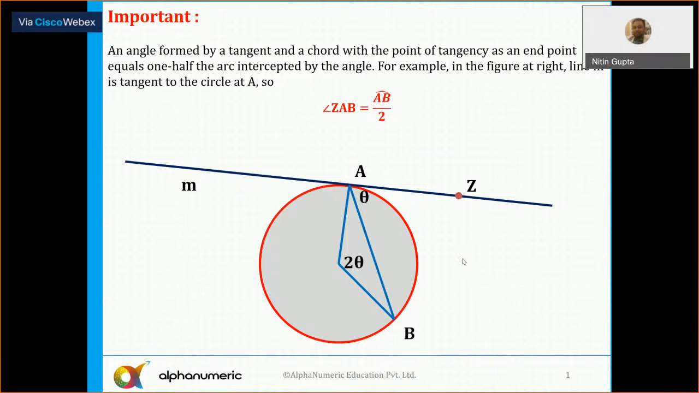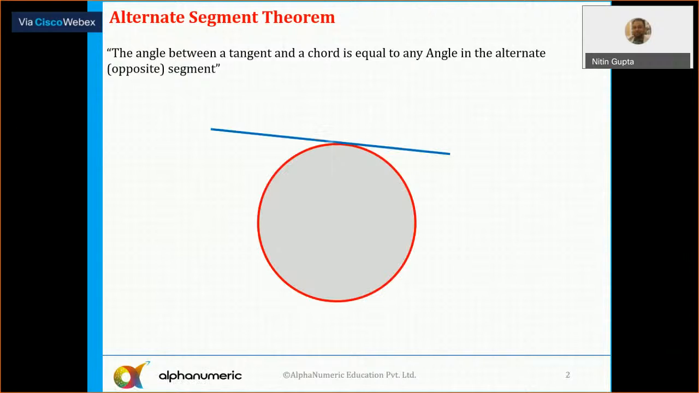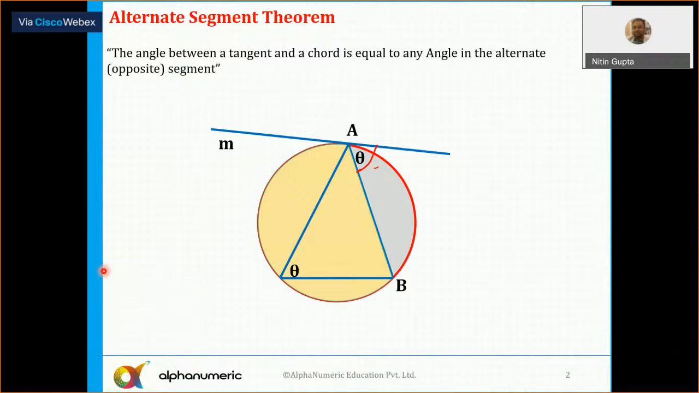Okay, just a minute, guys. Yes. So for the alternate segment theorem, I can draw the figure here. If this angle is theta, then any angle drawn in its alternate segment will also be equal to theta. So this angle is also equal to theta here. So this is known as the alternate segment theorem. You can see this is the alternate segment theorem.